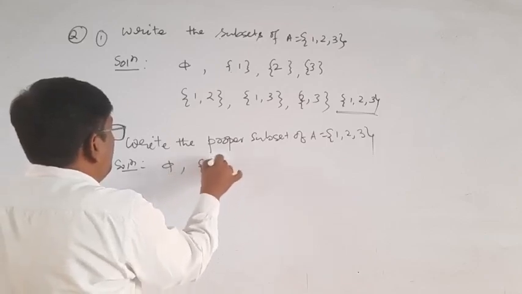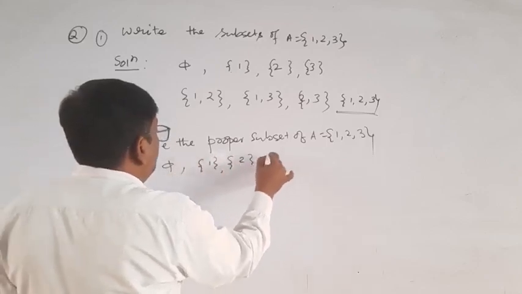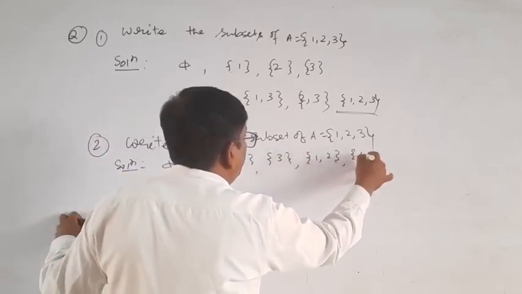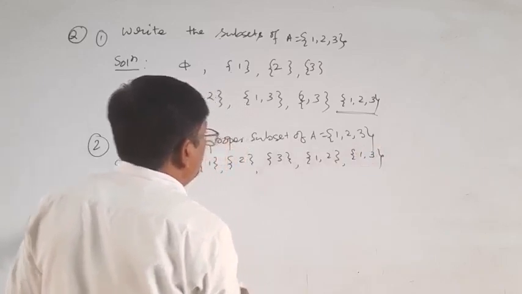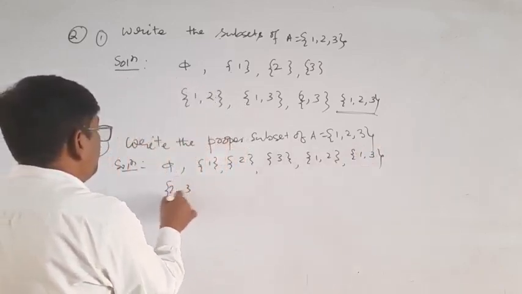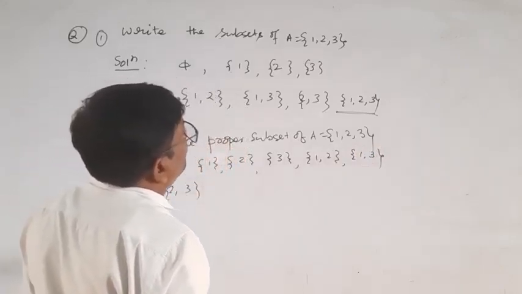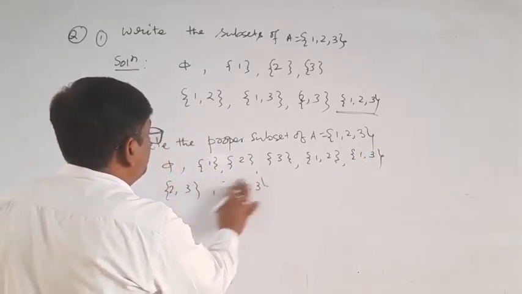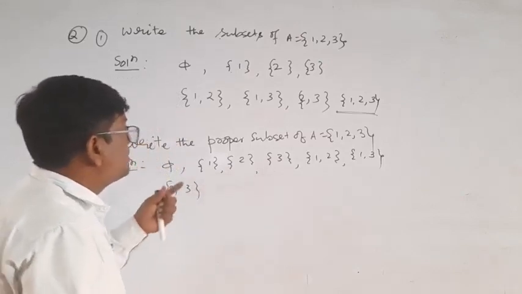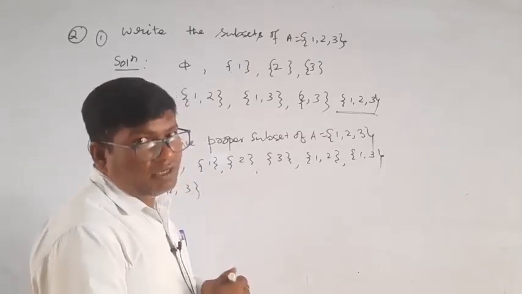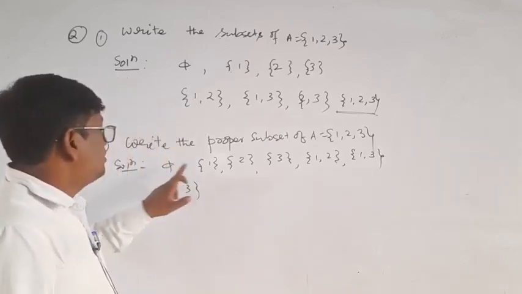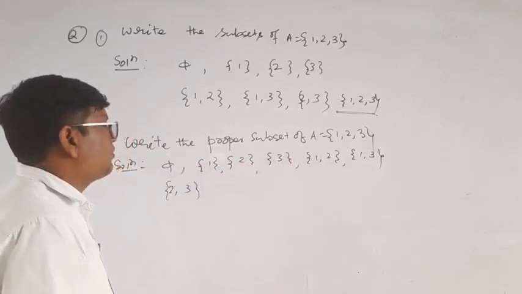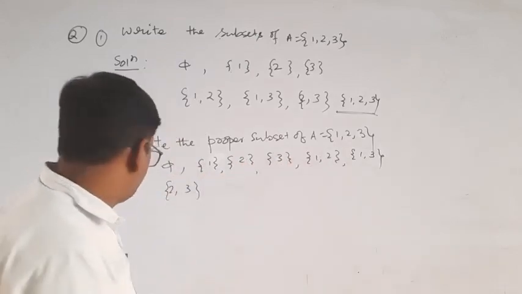So phi, {1}, {2}, {3}, {1,2}, {1,3}, {2,3}, but not {1,2,3} here, because a proper subset cannot be equal. So this is 1, 2, 3, 4, 5, 6, 7. The number of proper subsets equals 2 to the power n minus 1.